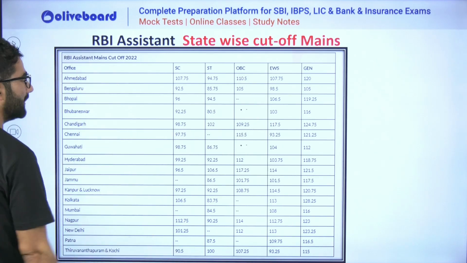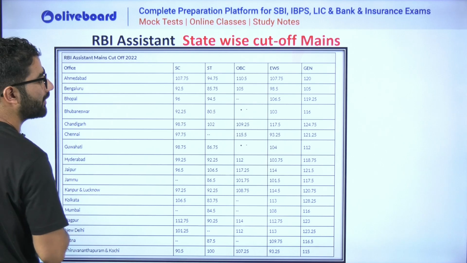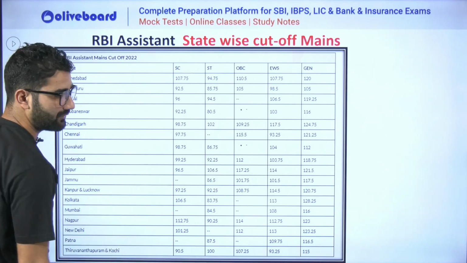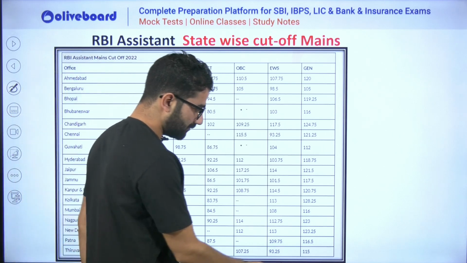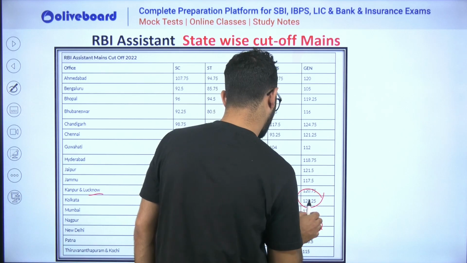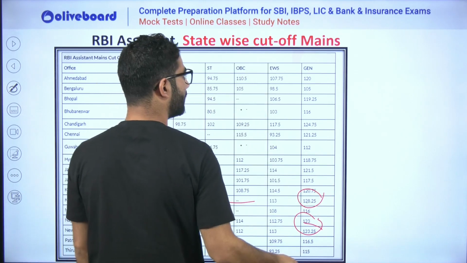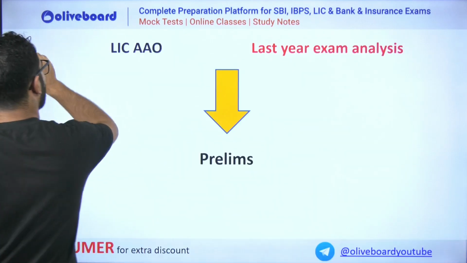But mains is out of 200, clearly 5 subjects of 40 means 200. So maximum it reaches up to 123, 128. It is 128, obviously Calcutta mostly. So around 120 is what we mostly have to think.